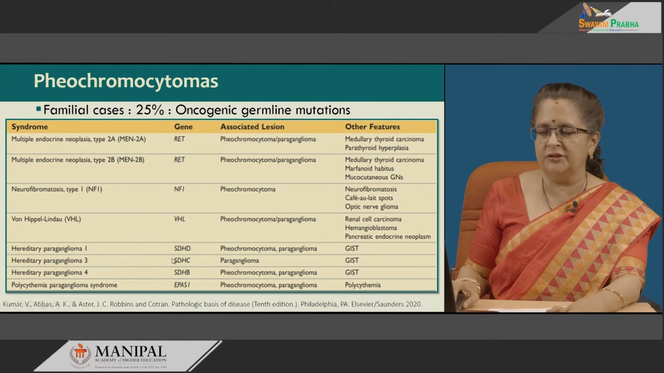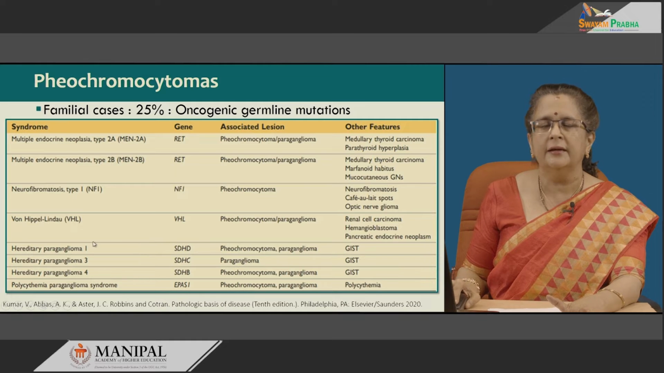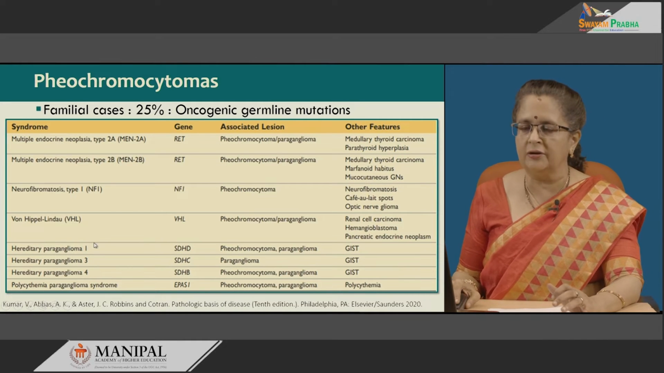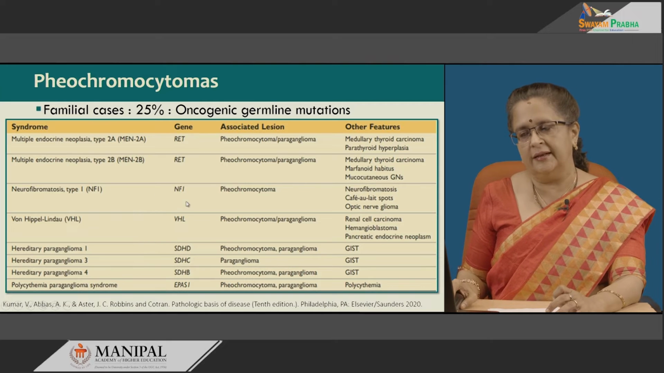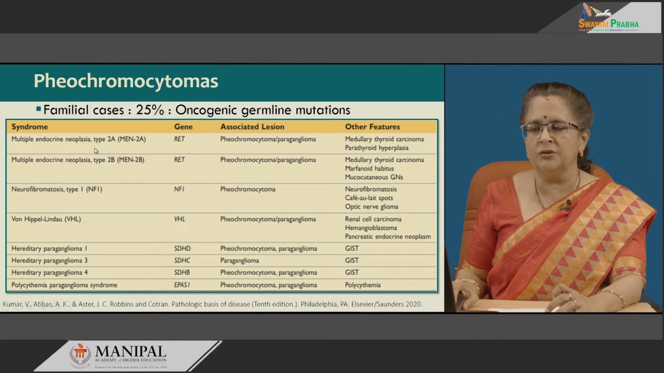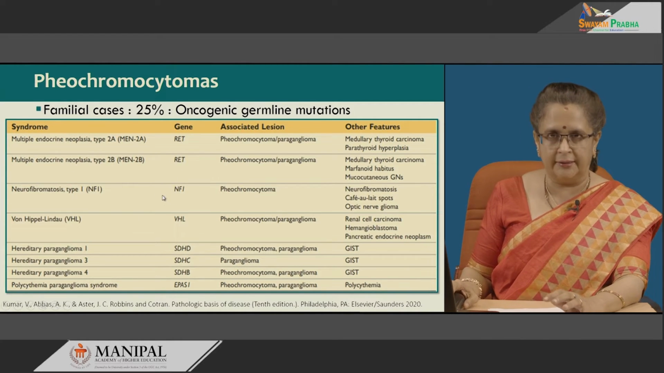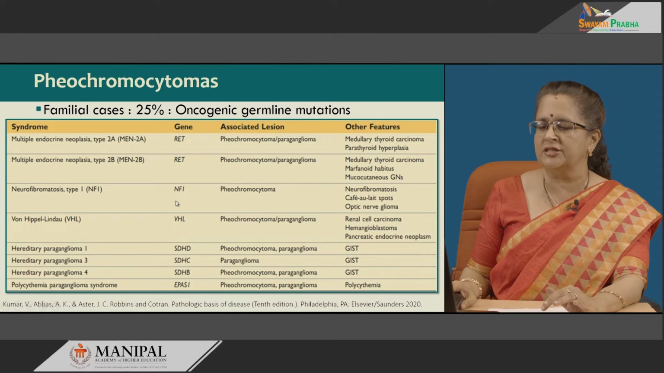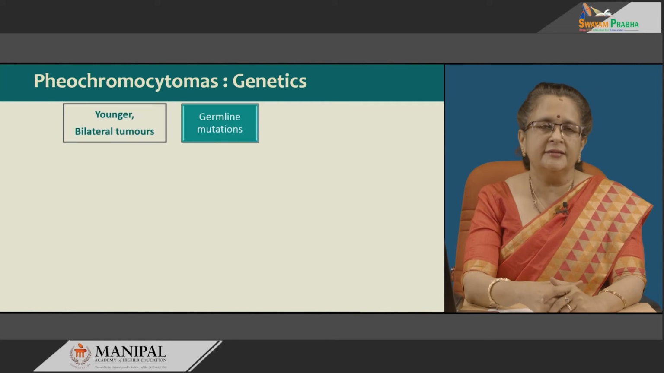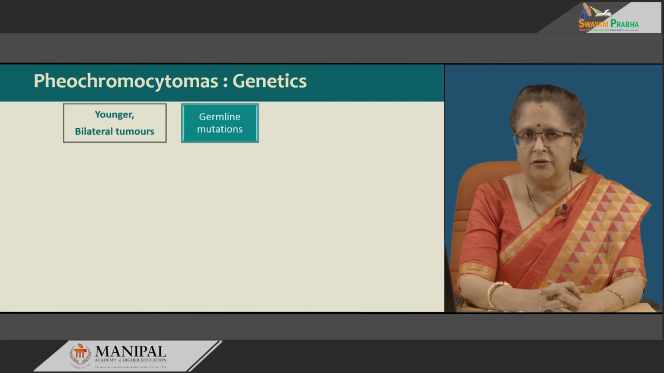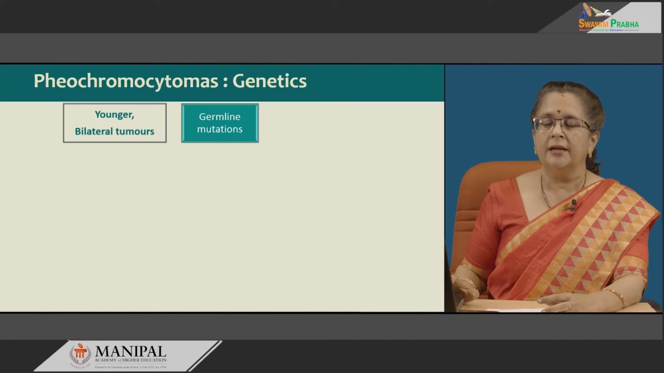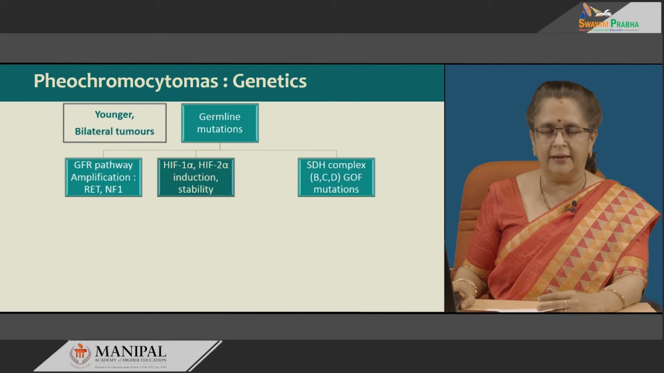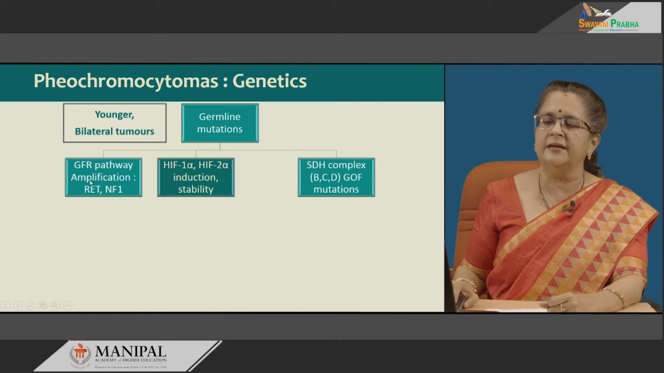The succinate dehydrogenase enzymes D, C and B are associated with the hereditary paragangliomas. VHL is of course the VHL gene, neurofibromatosis is NF1, then the MEN2s, both A and B, are associated with RET. We will see how these two are different much later. So, whenever there is a germline mutation, the pheochromocytomas present in younger patients and they present usually as bilateral tumors.